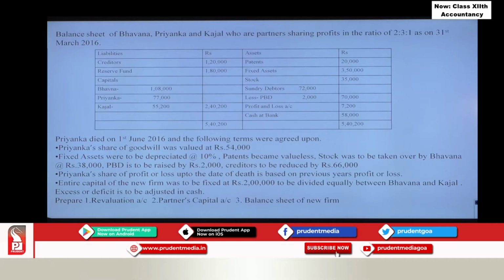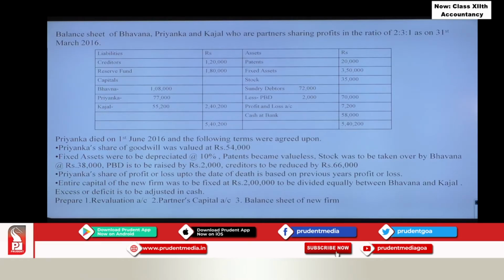Priyanka died on 1st June and the following terms are agreed upon. Priyanka's share of goodwill was valued at 54,000. Fixed assets were depreciated at 10%. Patents become valueless. Stock was taken over by Bhavna at 38,000. PBD is raised by 2,000, creditors to be reduced by 66,000.